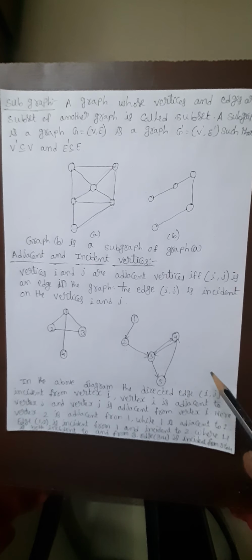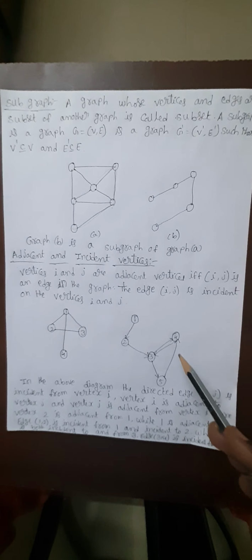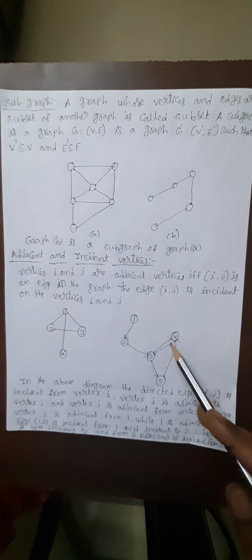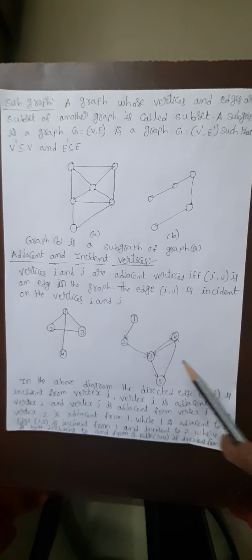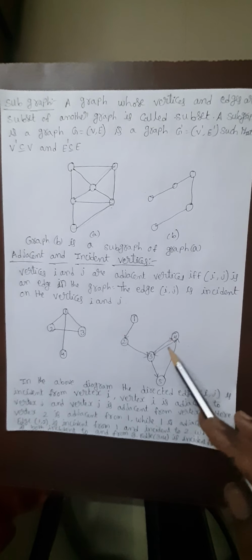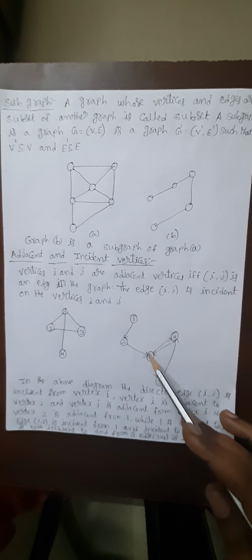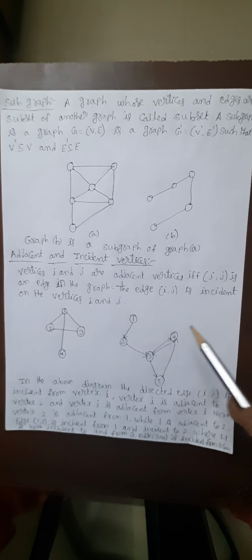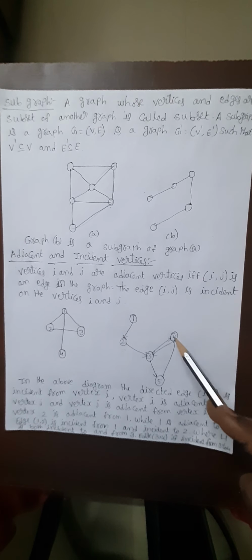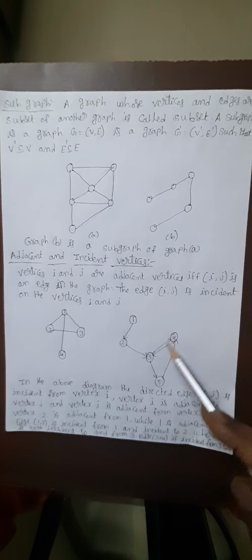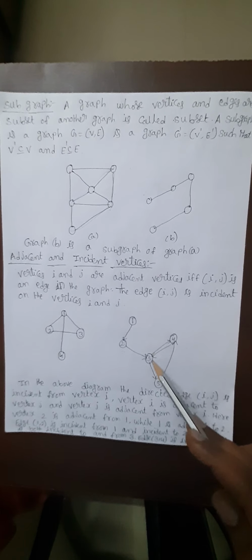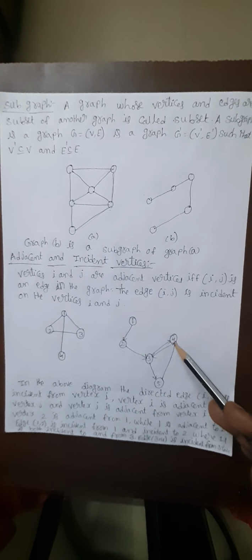Where here 4, if we take 4, is both incident to and from 3. Why? Because here we have a direction from 4 to 3 as well as from 3 to 4. So here 4 is incident to 3 as well as incident from 3.